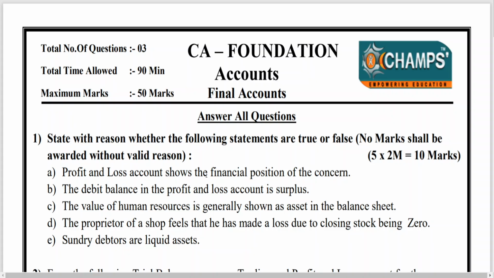P and L account shows the financial position of a concern. You should write profit and loss account shows financial performance. Simply you can change it. You can write here, profit and loss account shows the financial performance. Performance means profit or loss. Clear to all of you? You can just simply add this in place of position. Performance means that is either profit or loss.